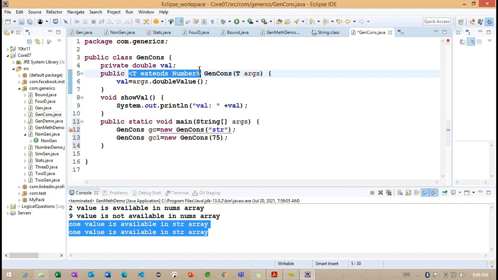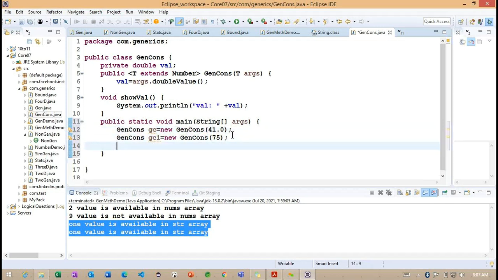Getting the point? So what information are we providing here? Whatever type we are creating here, the type needs to extend the Number class or be equal to Number. Basically this String is not going to extend Number, right? If I provide something like 41.0, I'm not getting any error here.